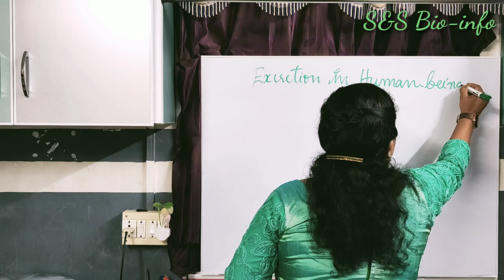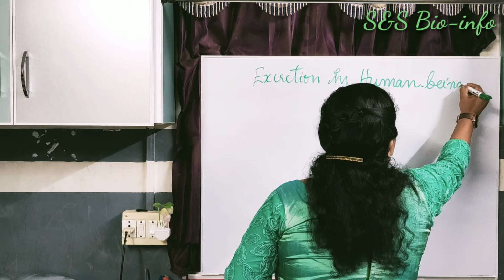The further processes will take place in the liver. Then what is the role of the liver here? The liver converts this highly toxic ammonia into the least toxic urea. That urea is circulated through the blood and finally reaches the kidney for filtration.